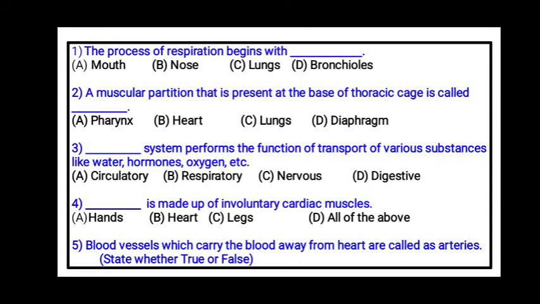Third, dash system performs the function of transport of various substances like water, hormones, oxygen, etc. Which system does this function? Circulatory system, respiratory system, nervous system or digestive system. So whichever is correct, you have to fill in the blank. Fourth, dash is made up of involuntary cardiac muscles. Hands, heart, legs or all of the above. Involuntary cardiac muscles.